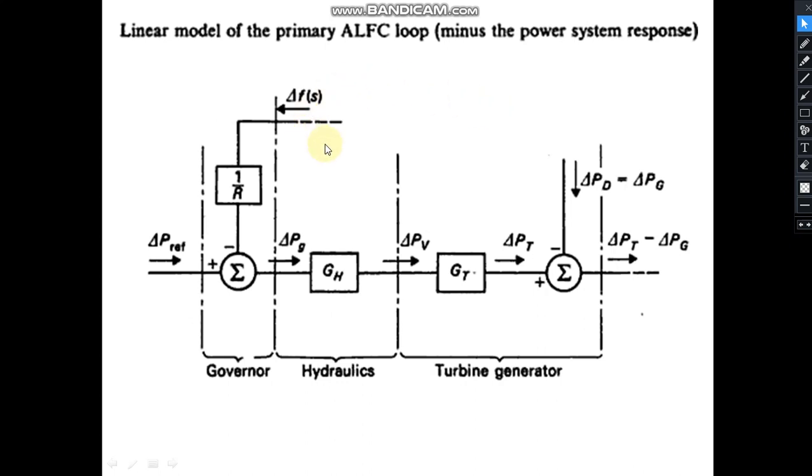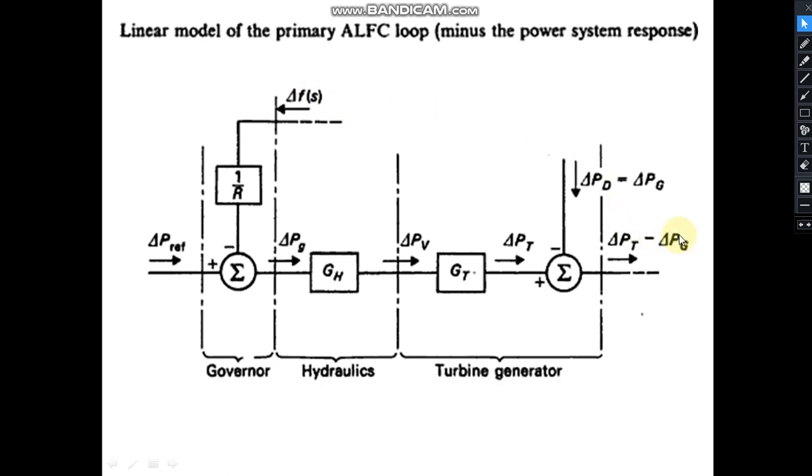So we had earlier discussed our ALFC loop till this point. So this was not closed. Why was it not closed? We had not established the relationship between this power mismatch and frequency deviation. How this power mismatch will affect this frequency deviation will depend upon the whole power system.